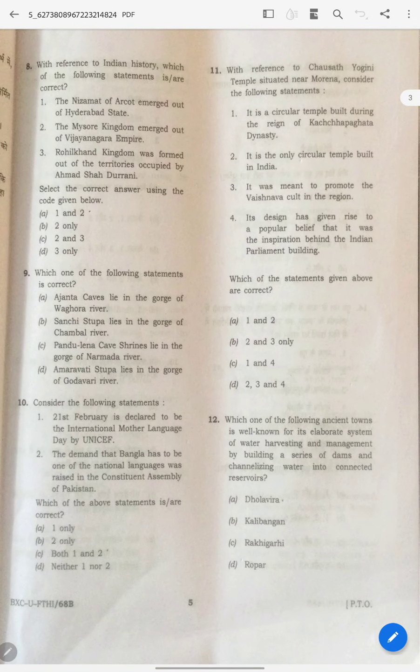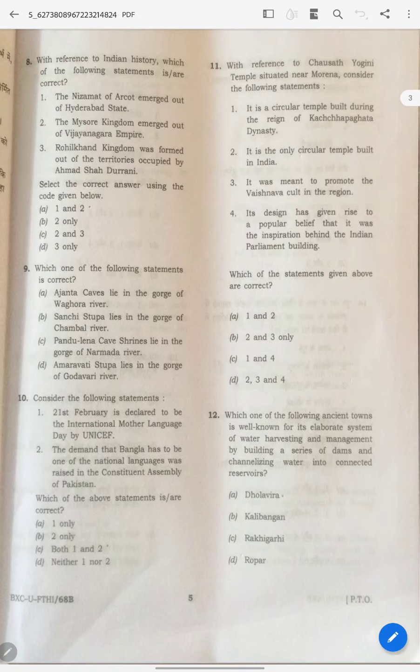Coming to this one, a very interesting question. Here you have to do only one thing. You don't know, you never heard of this. No issues. You just eliminate these two. Eliminate two. The answer is C. This is how you have to do, because you can't do a PhD on art and culture. You have to solve like this only sometimes if you want to get more than 130.